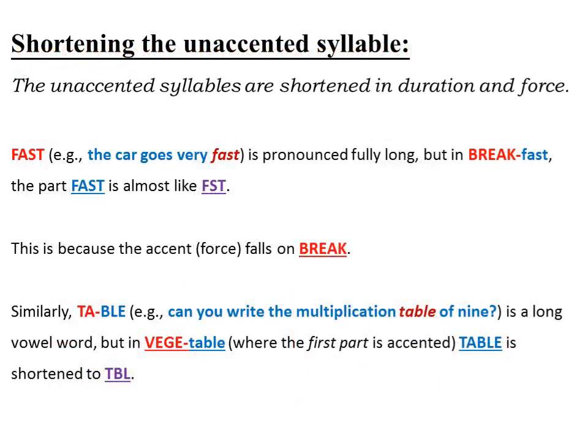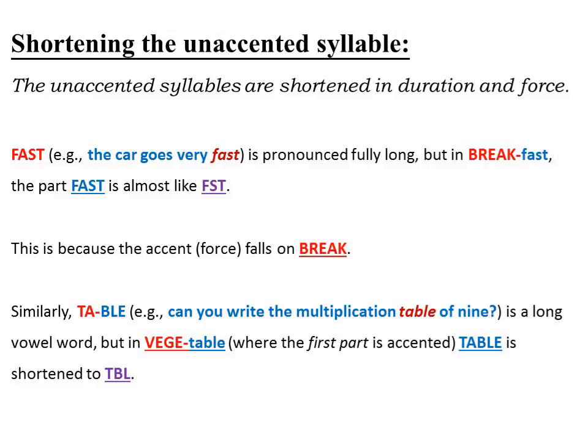Shortening the unaccented syllable. The unaccented syllables are shortened in duration and force. Fast is pronounced fully long. For example, the car goes very fast. But in breakfast, the part fast is almost like first. This is because the accent or force falls on break and it becomes breakfast.